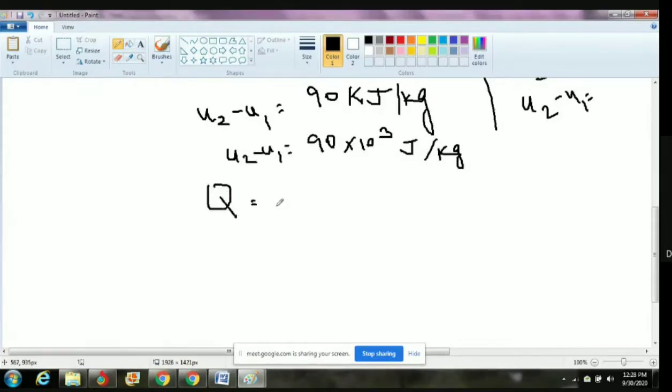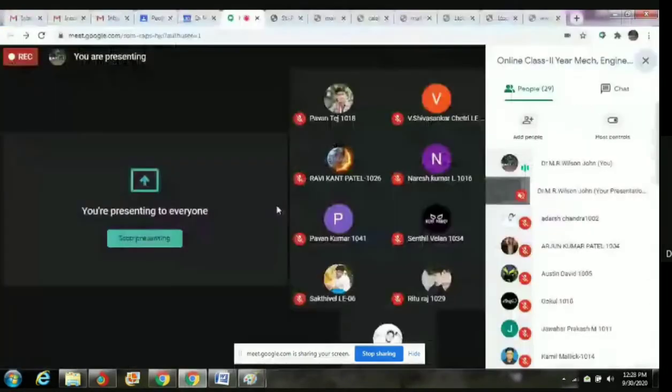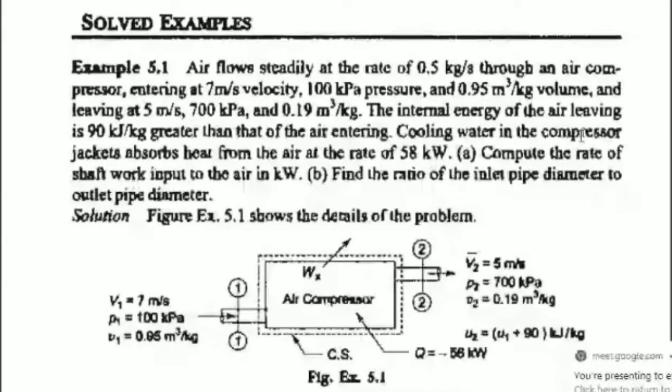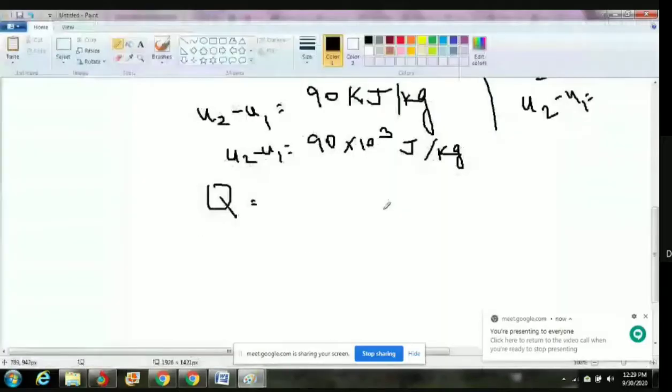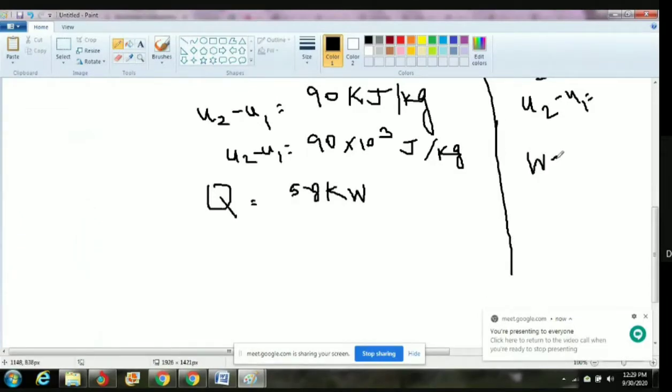So what is the value? Water in the compressor jacket absorbs heat from the air at the rate of 58 kilowatt. Watt is joules per second. What is the watt?